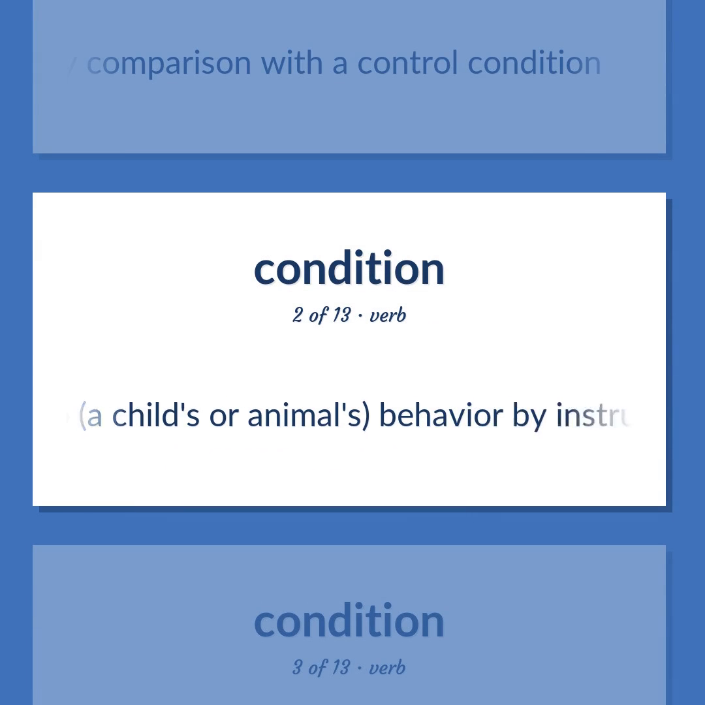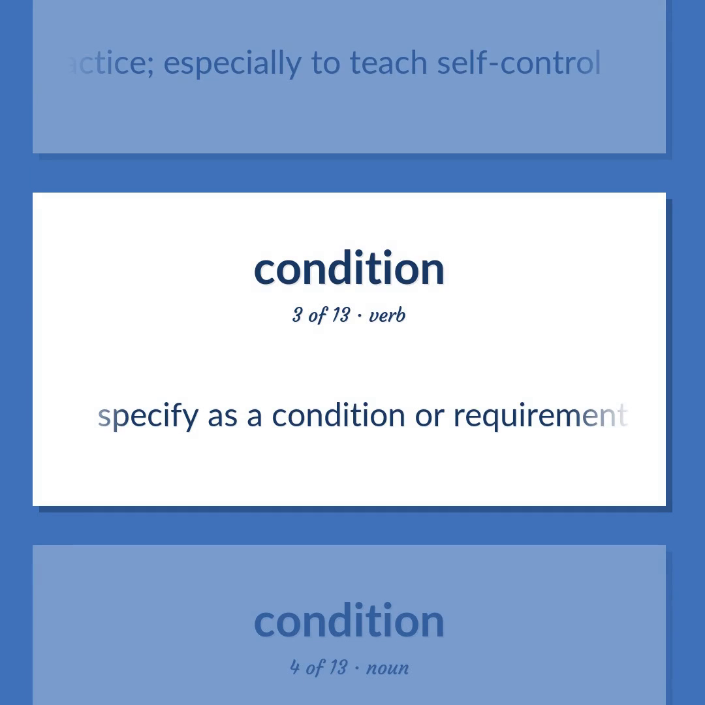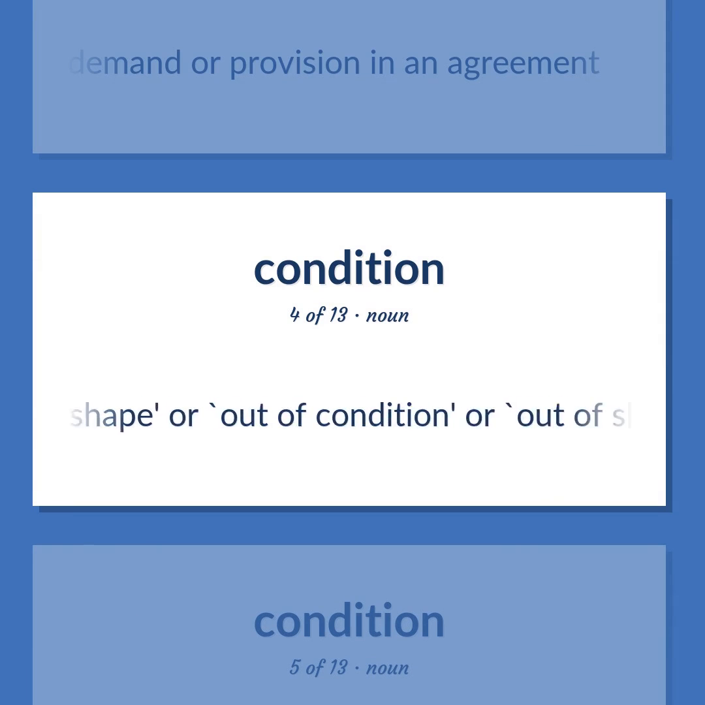Develop a child's or animal's behavior by instruction and practice, especially to teach self-control. Specify as a condition or requirement in a contract or agreement. Make an express demand or provision in an agreement. The state of good health, especially in the phrases in condition, or in shape, or out of condition, or out of shape.